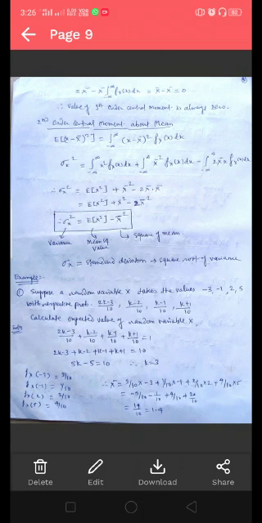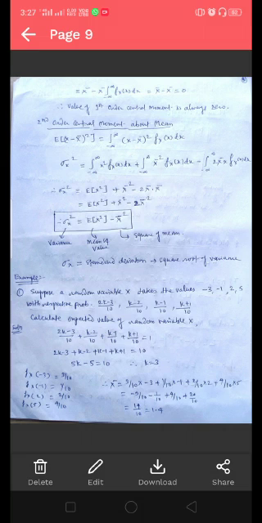Now let us take an example based on this mean and variance. Example number 1. Suppose a random variable x takes the values minus 3, minus 1, 2, 5 with respective probabilities (2k minus 3)/10, (k minus 2)/10, (k minus 1)/10, (k plus 1)/10. Calculate the expected value of random variable x.